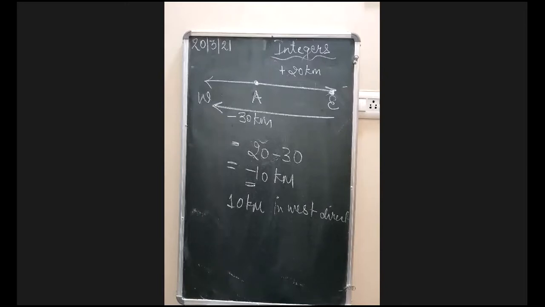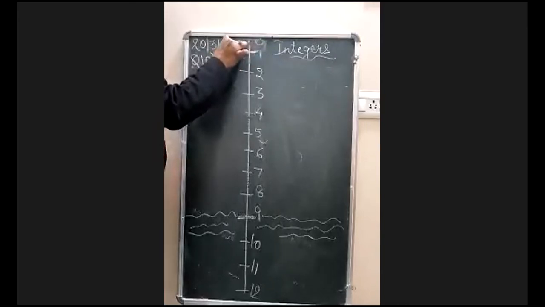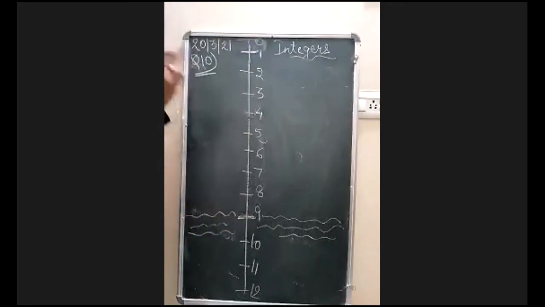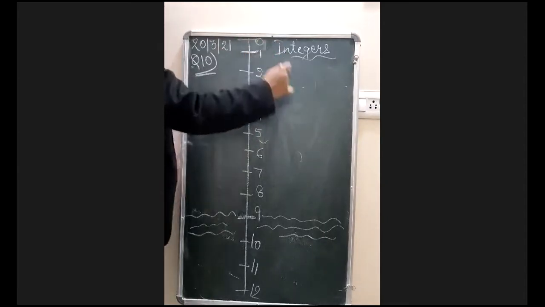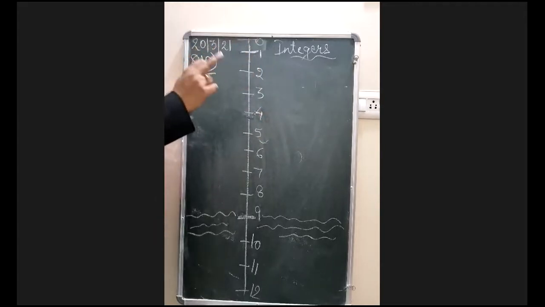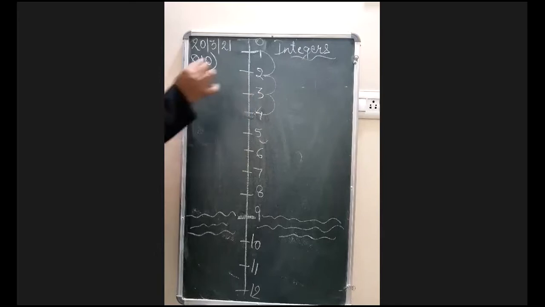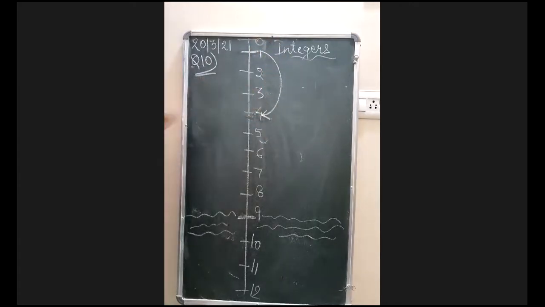Remember, whatever the condition in the question is telling, first you have to follow that. First thing, the monkey is on the first step. These are all steps here, and the water level is at the 9th step, and the monkey is jumping. The condition given here is that if the monkey jumps once, he jumps 3 steps. For example, 1, 2, 3. So if it says he covers 3 steps in one jump, then instead of counting, directly take 3.